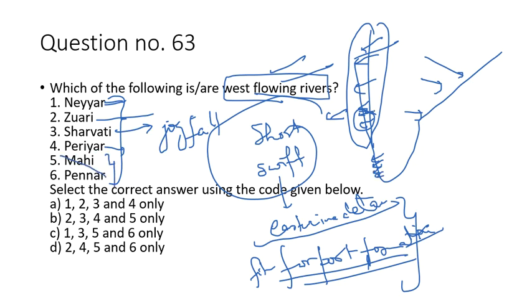But Mahi and Pennar are not west flowing rivers, because the Mahi river first flows in the northeast direction and then flows in this direction like this. So directly on the western side it does not flow. And Pennar is an east flowing river, not a west flowing river.